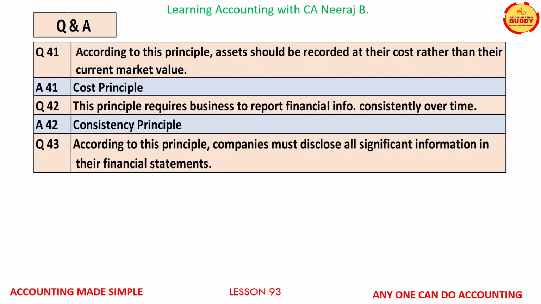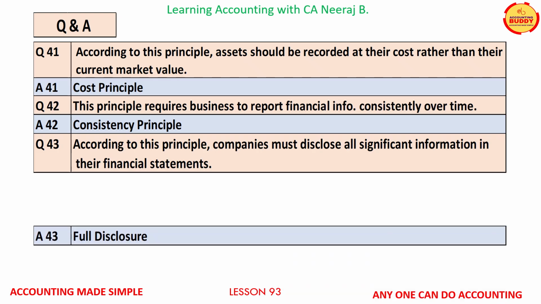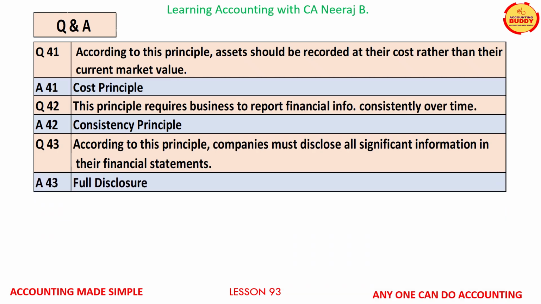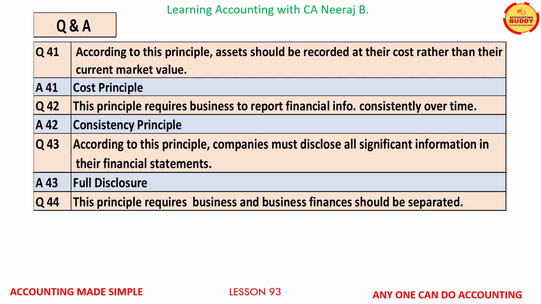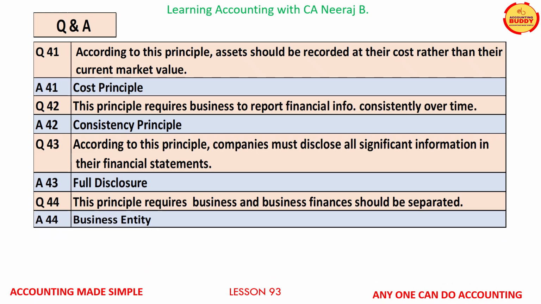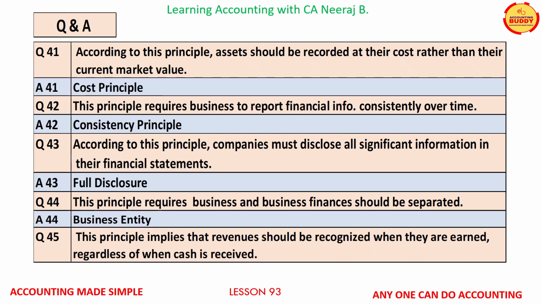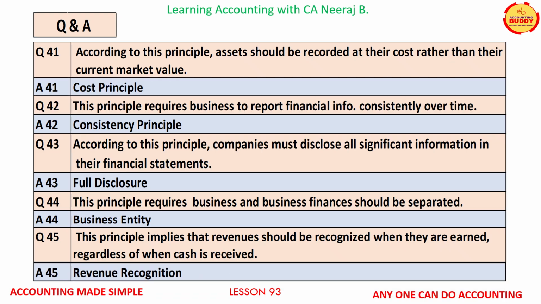Question number 43, according to this principle, companies must disclose all significant information in their financial statements. The answer is full disclosure principle. Question number 44, this principle requires that business and personal finances should be separated. The answer is business entity principle. Question number 45, this principle implies that revenue should be recognized when it is earned regardless of when the cash is received. The answer is revenue recognition principle.